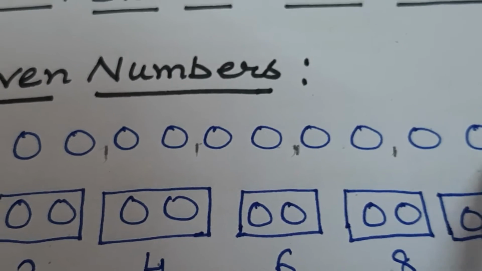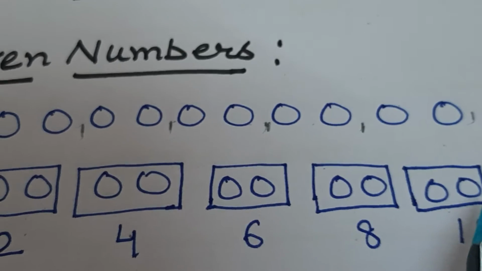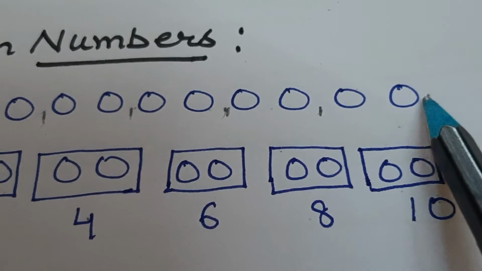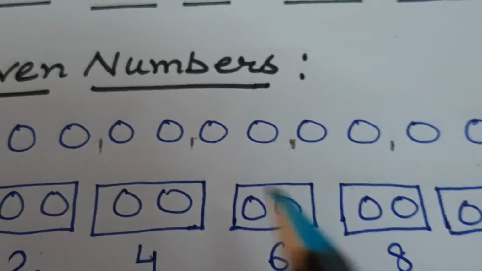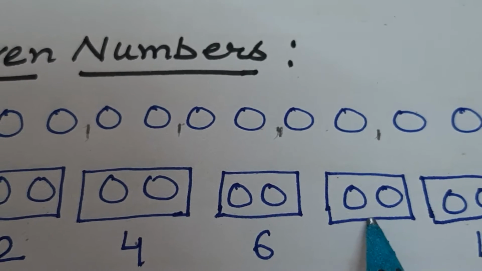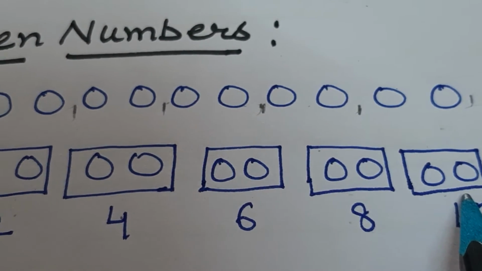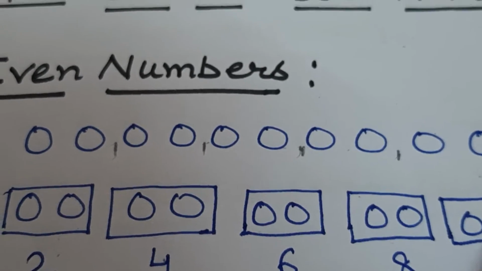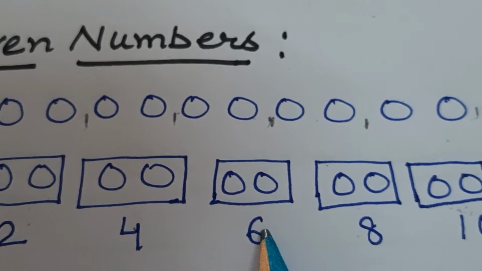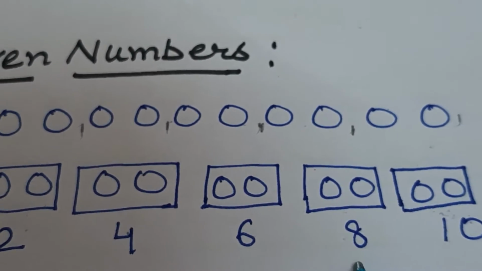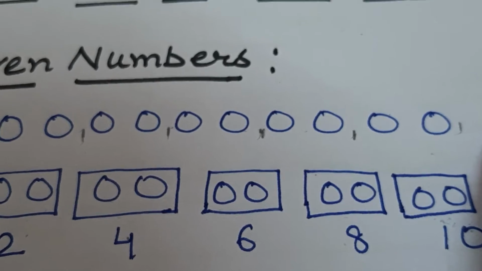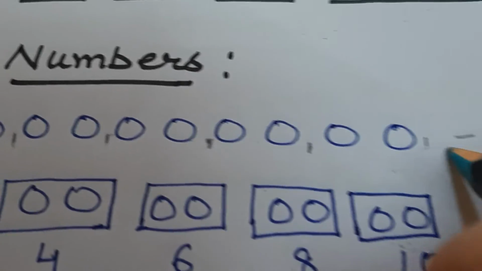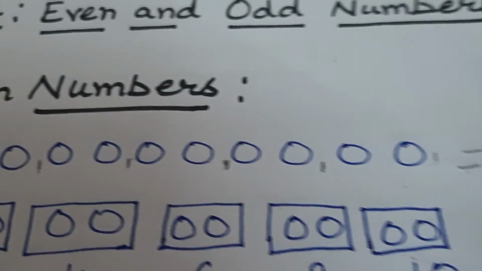So if we are able to make pairs, and no ball is left for pairing, it means every ball is in a pair. Then that number is called an even number. If we can make complete pairs of them and nothing is left behind, then it is called an even number. The total balls are 10, so it means 10 is even.